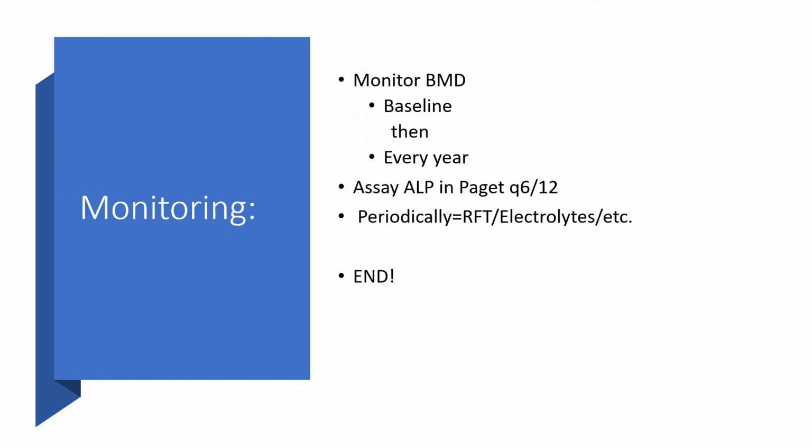Monitoring. We have to monitor bone mineral density as baseline, that is, before giving the first dose, if the plan is to give alendronate for a long period of time. Then, every year, we must be monitoring the bone mineral density. In Paget disease, every 6 months, we should assay for the level of ALP, that is, alkaline phosphatase. Periodically, we should know what is happening to the renal system, the liver system, and the electrolyte. Particularly, our eyes should be on the calcium.